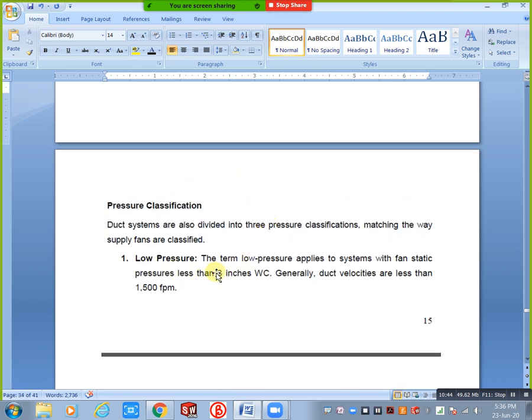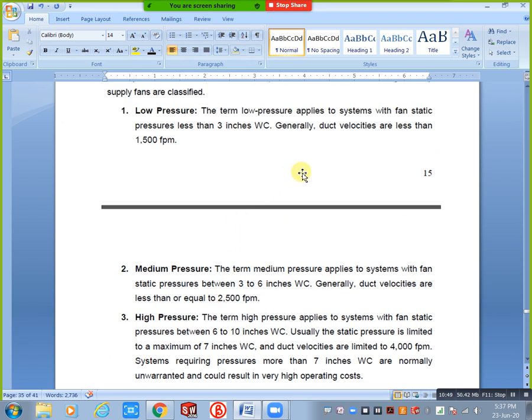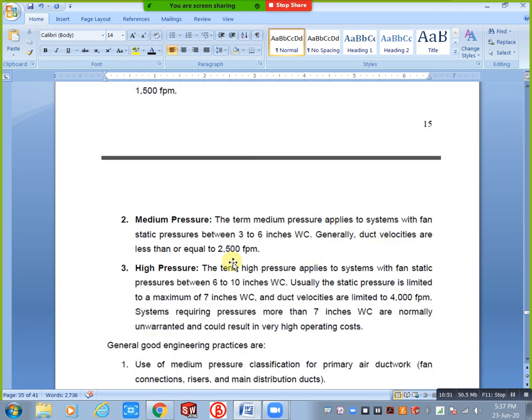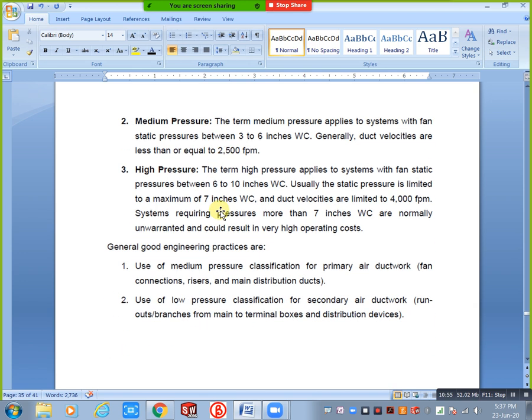You will remember this point. Generally duct velocities are less than or equal to 2500 fpm. Based on velocity you will consider your pressure also. Next, this one is high, 6 to 10 inch only. The fan will be changing, fan static pressure between 6 to 10 inch.